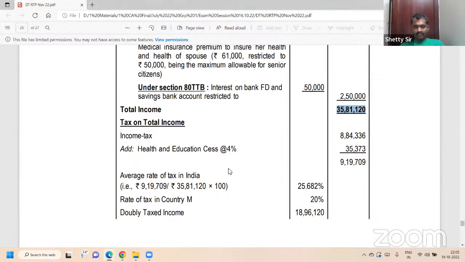Q. Next line. Therefore, average rate of tax: P by Q into 100. Take 4 decimals. 25 point... how much was it? 6821. We have to compute the average rate of tax. So what should we do? 25.68. So compute normal income, total tax, total tax divided by total income into 100. 25.6821% comes.